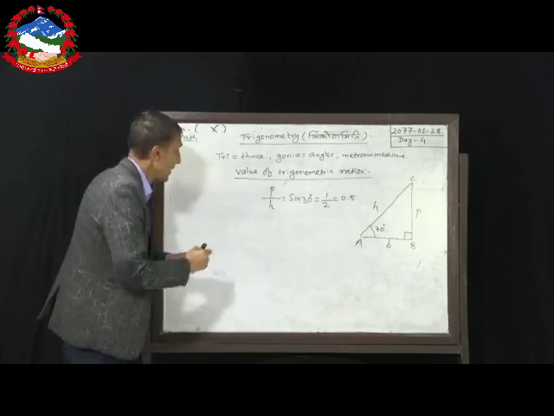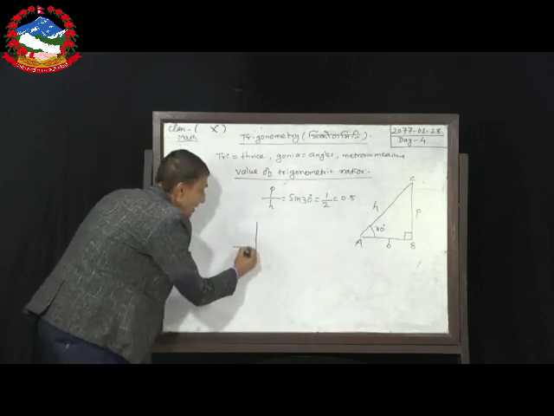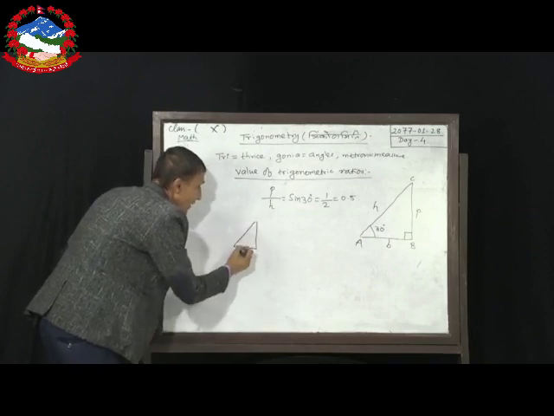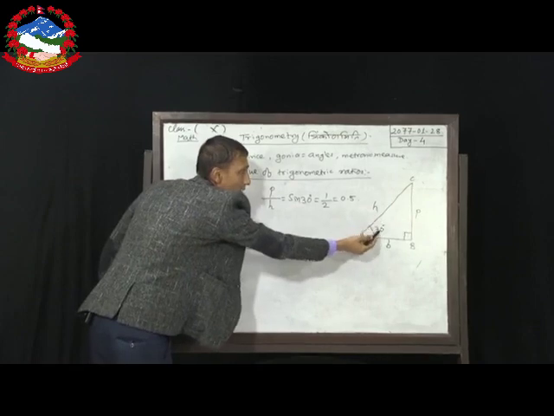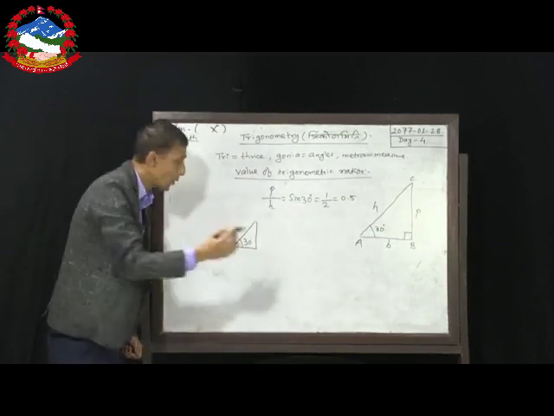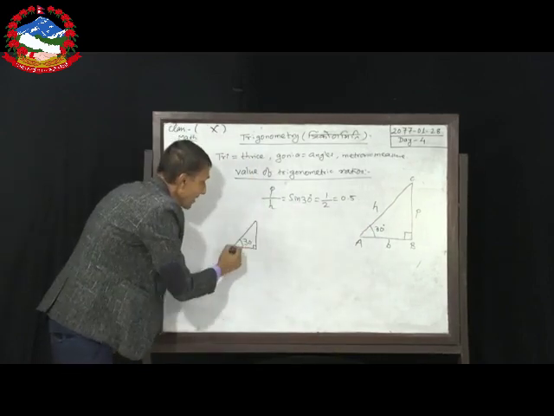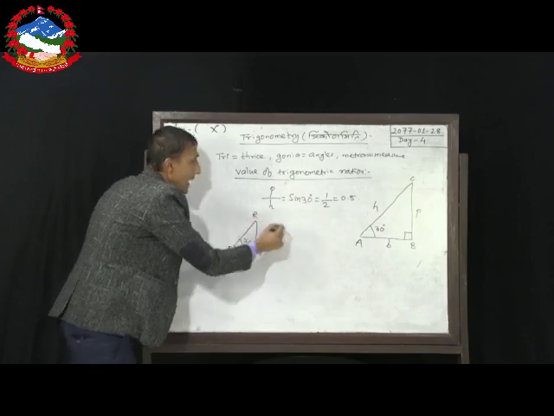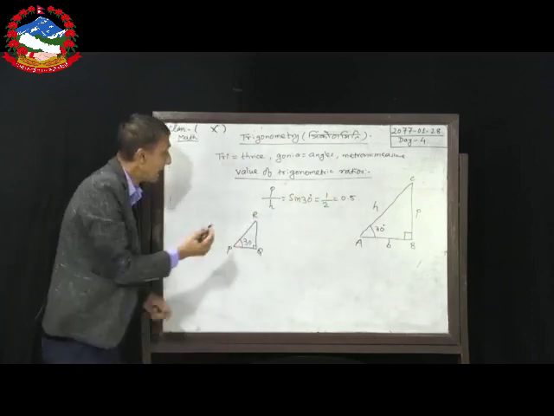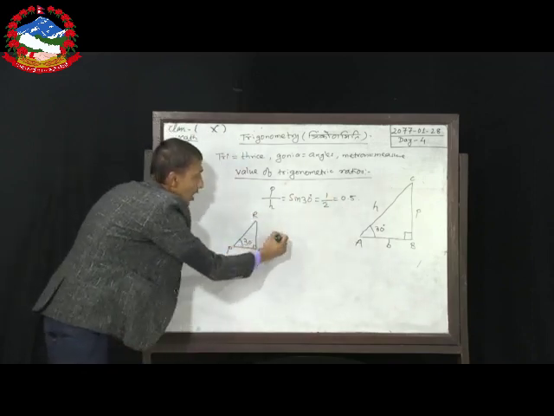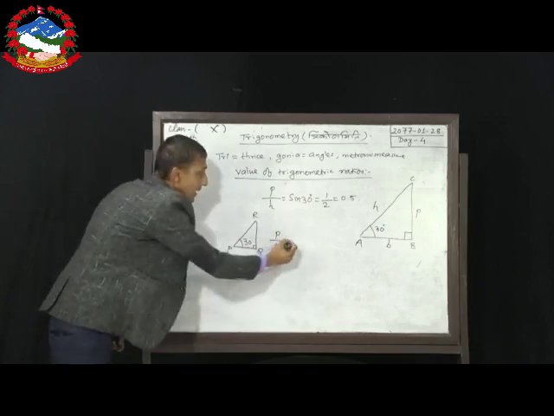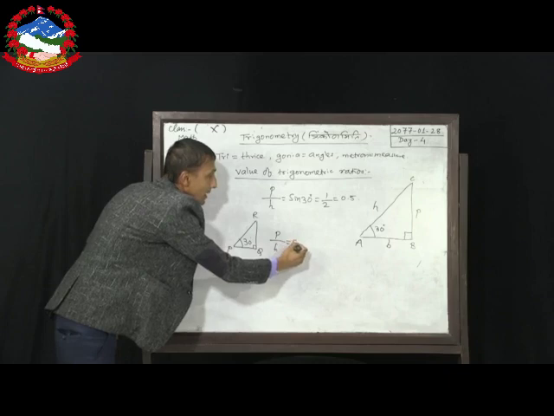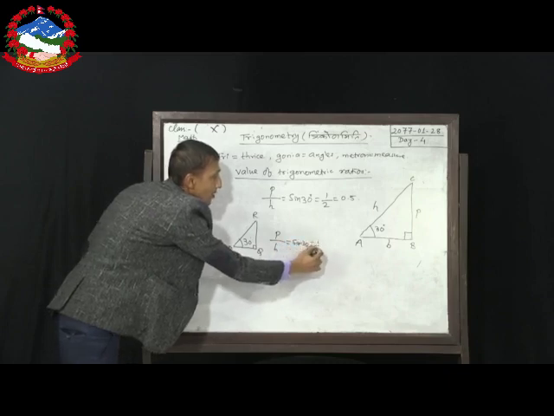For example, I am just drawing a very small triangle with the reference angle 30 degree, and one big triangle, its reference angle also 30 degree. Both are right angle triangles, one is PQR, another is ABC. So here if you find the ratio of perpendicular to hypotenuse, then here also the value will be sin 30 is equal to 1 by 2.